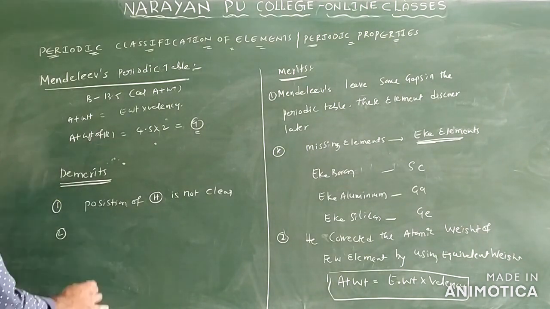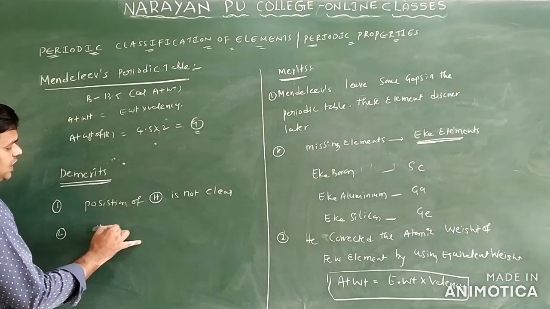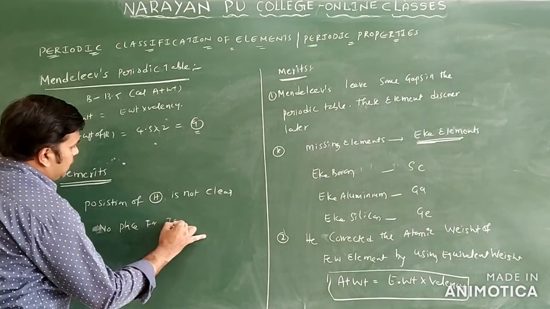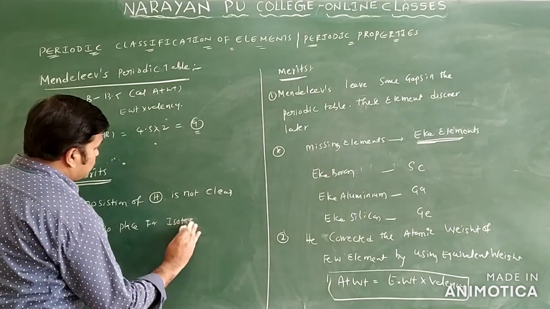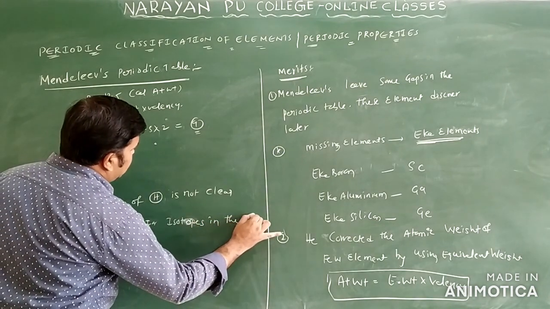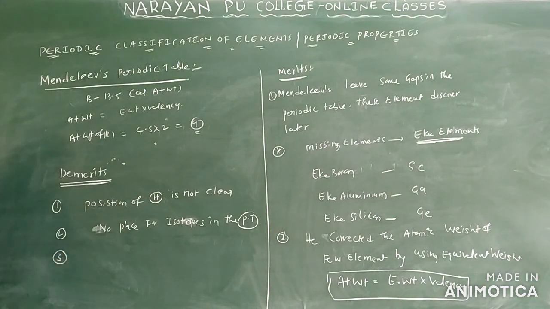And one more: there is no place for isotopes in the Mendeleev periodic table. PT means periodic table, I wrote it in short.